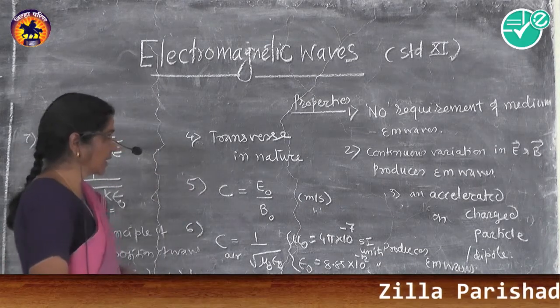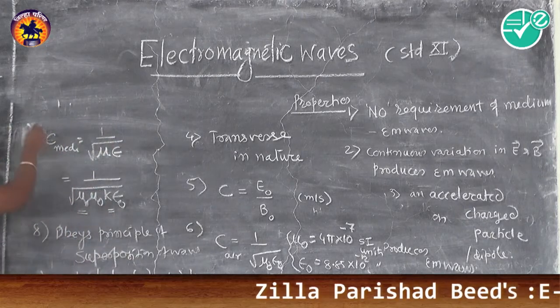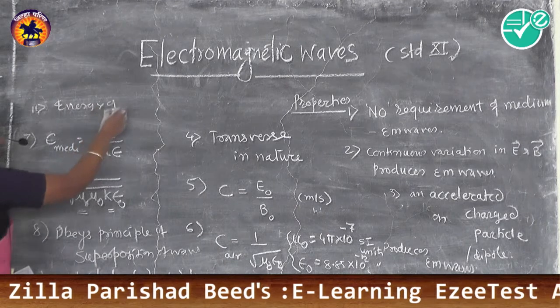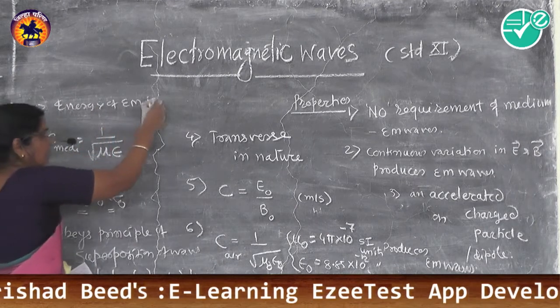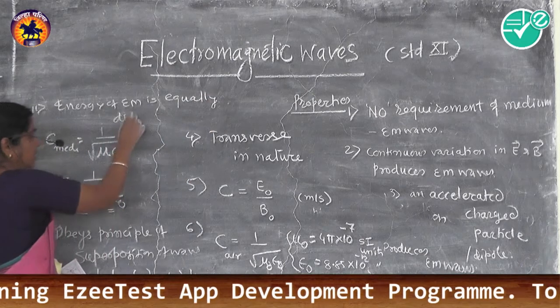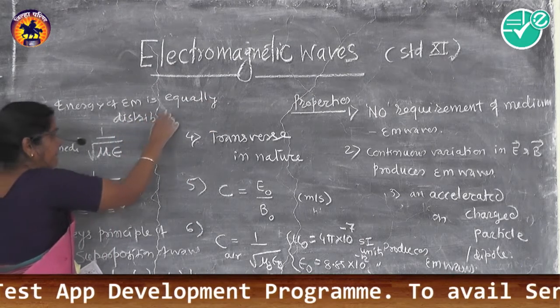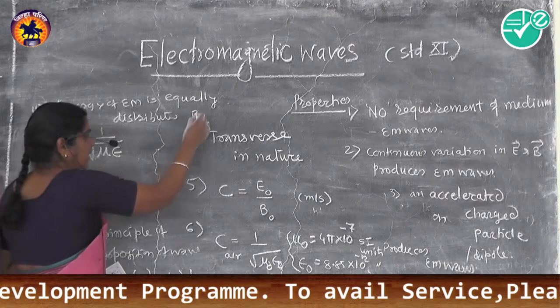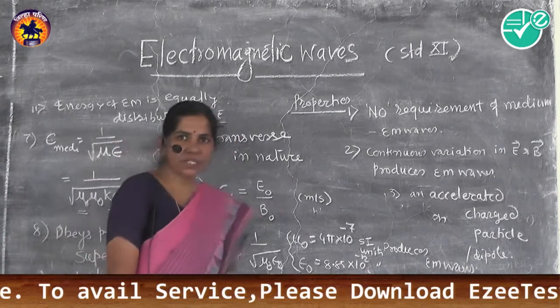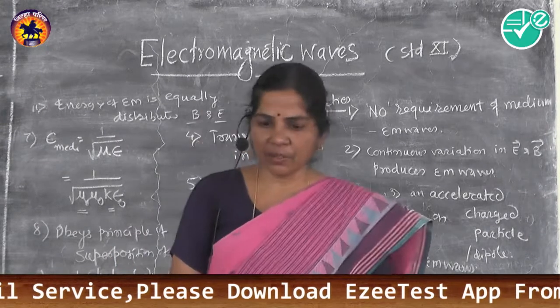Last one, I would like to tell, the eleventh property, is that the energy of an EM wave is equally distributed between the magnetic field and electric field components. So these are some properties of electromagnetic waves.